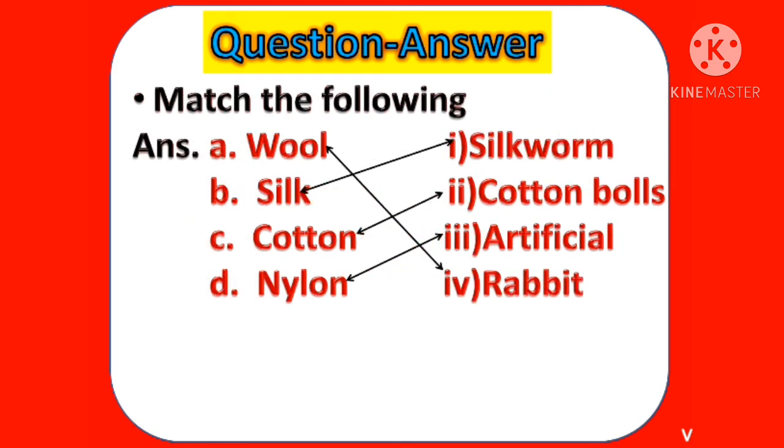Match the following. Wool is obtained from rabbit. Silk is obtained from silkworm. Cotton is obtained from cotton balls. And nylon is an artificial fiber.